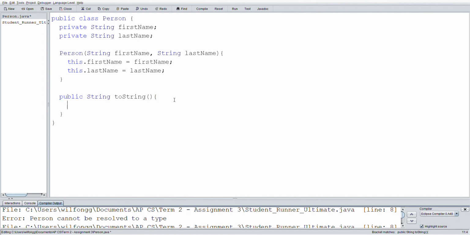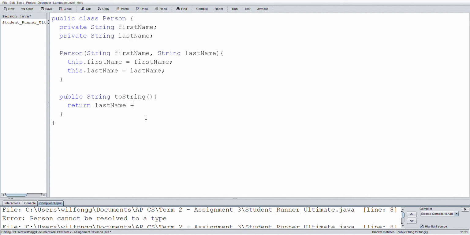And what are we supposed to do? I'm just following exactly what it tells me on the Edhesive website. It says we need to return a string with the following format of last name, comma, space, first name. So that would be return. And what are we going to return? Last name. Okay, so this variable is referring back up to line 3, this private string that we called.